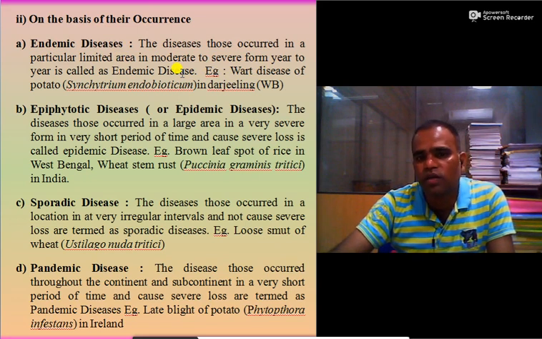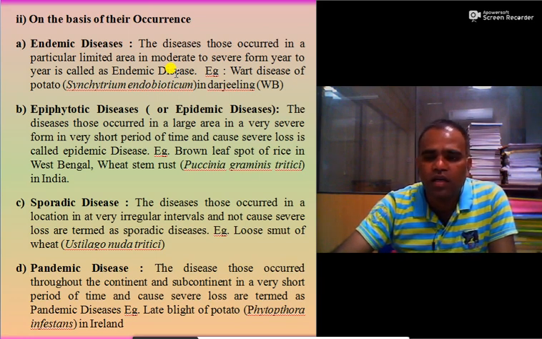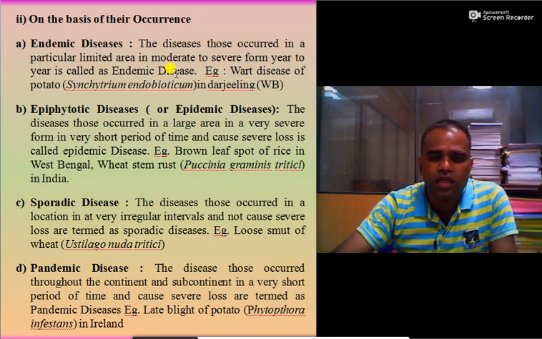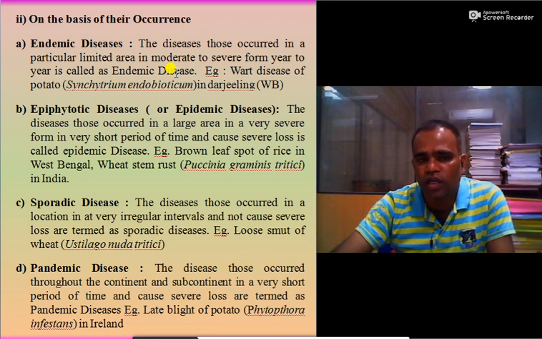For example, in Darjeeling of West Bengal, the wart disease of potato, Synchytrium endobioticum, is present in moderate to severe form in each season. That is why this disease is called endemic disease to that particular area.